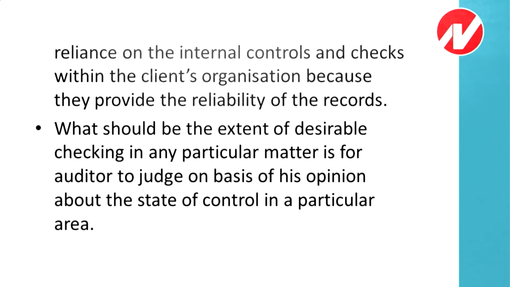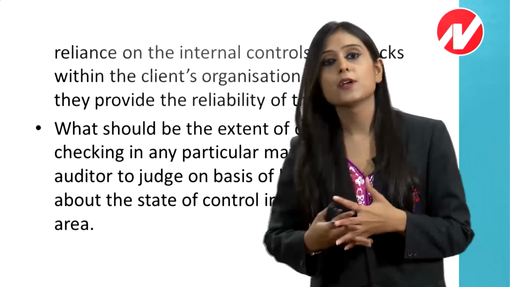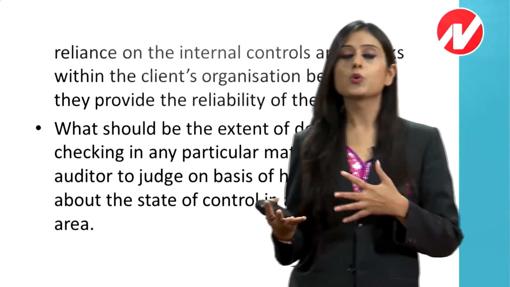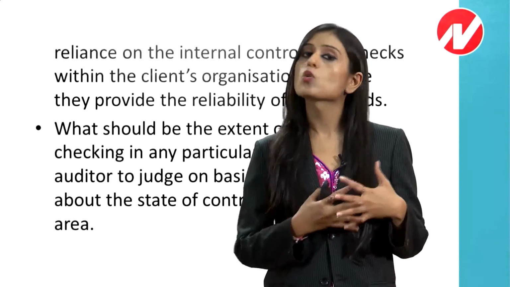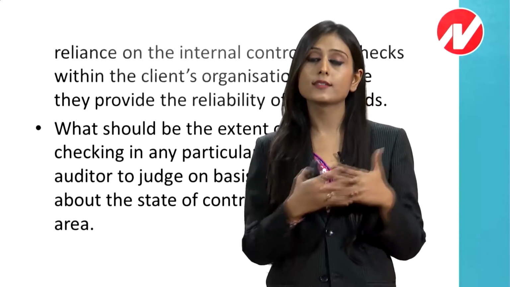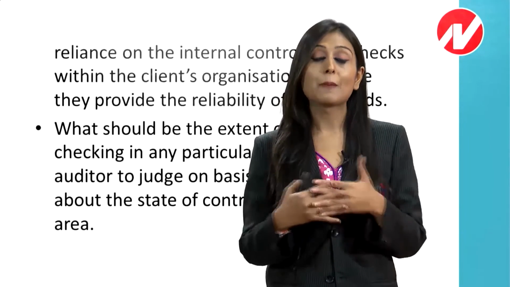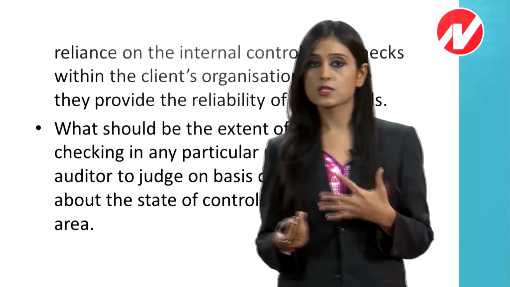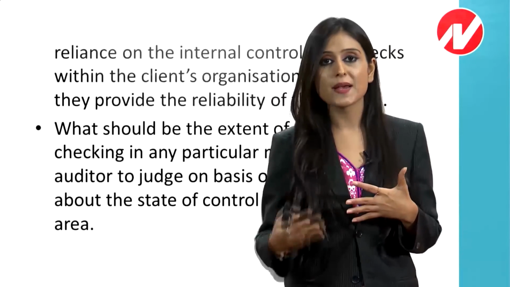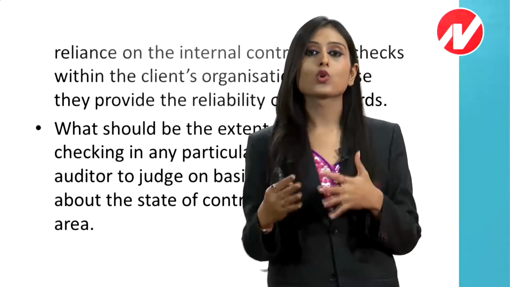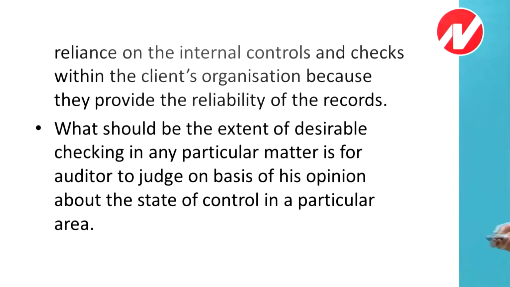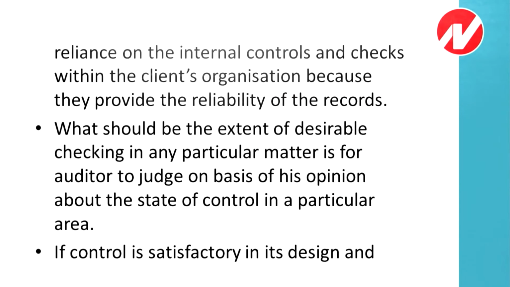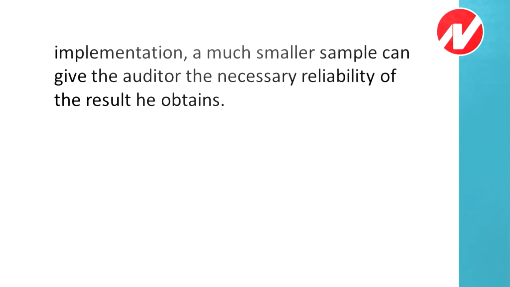If the area is under proper control, then the sample will always give a true and fair result. But if the area is not under control, that is, it does not have a proper internal control, then the sample might not give you the desired results. So the extent of checking also depends upon the state of control in a particular thing. If control is satisfactory in its design and implementation, a much smaller sample can give the auditor the necessary reliability of the result he obtains.